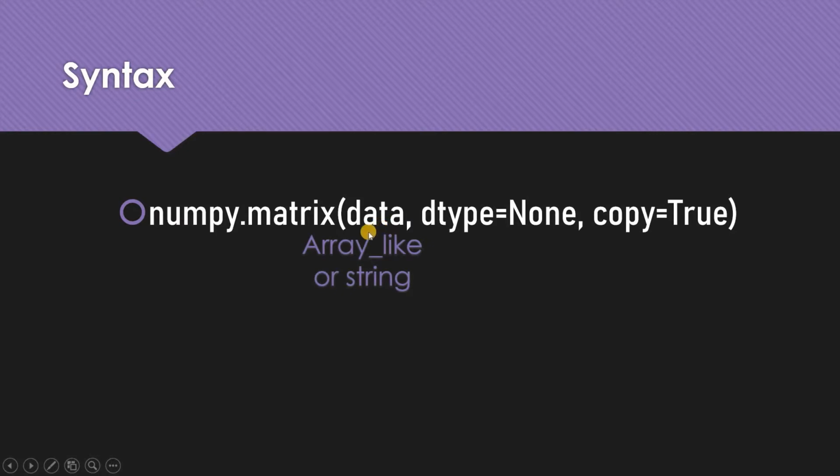When I say data, data is array-like or string. So this is a difference actually. In NumPy, if you want the data in arrays, you just use a list or sequence of integers and so on. But over here we can use a string as well. I'm going to talk about it in examples. Then dtype equals None means the data type of the output of the matrix. It is pretty easy, you know: integer, float, and so on.